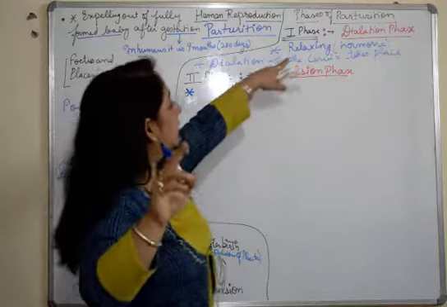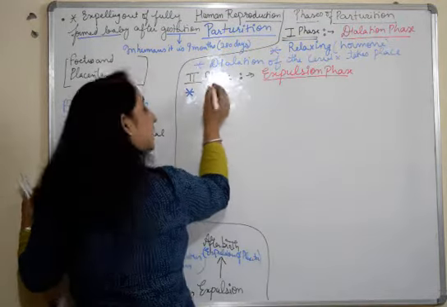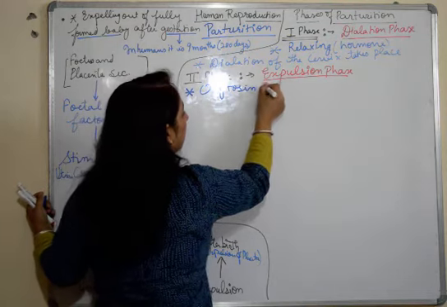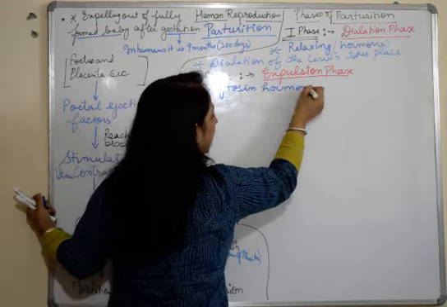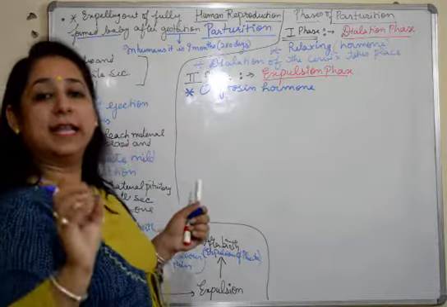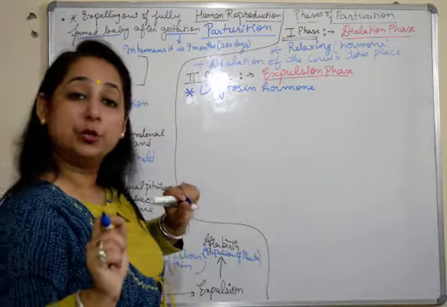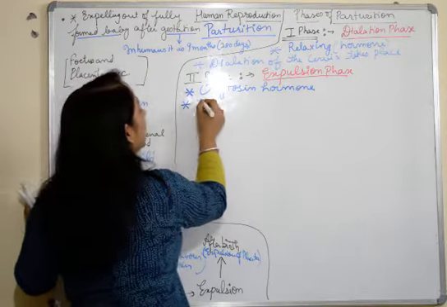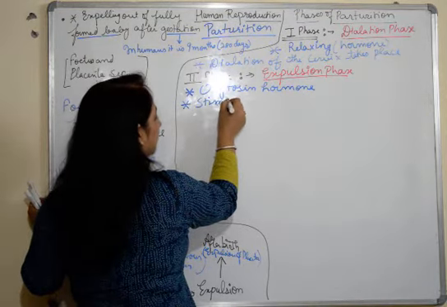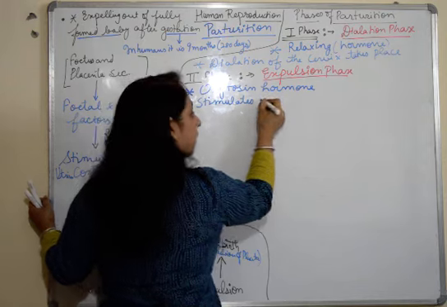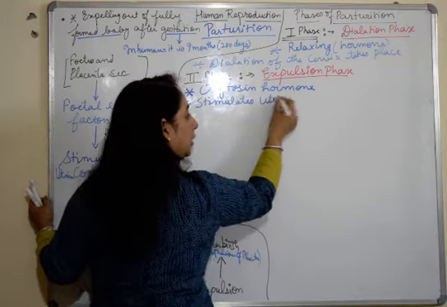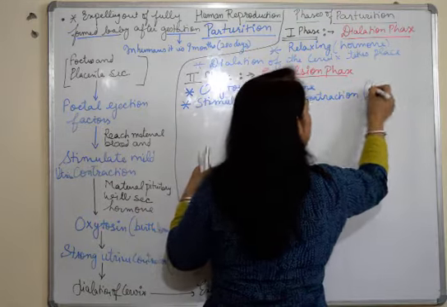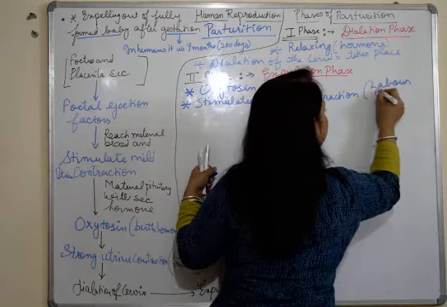It occurs under the influence of the hormone oxytocin. Okay. The second phase, the expulsion phase, occurs under the influence of oxytocin hormone. Now what happens here? Oxytocin hormone stimulates uterine contractions. Those are strong uterine contractions called labor pains.